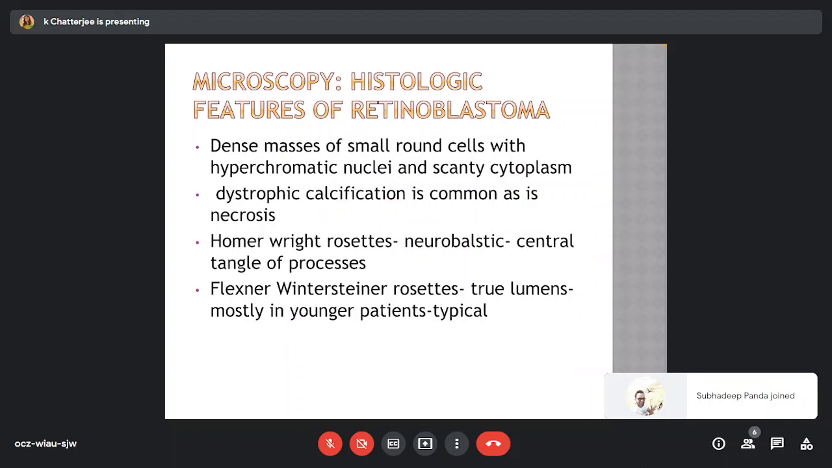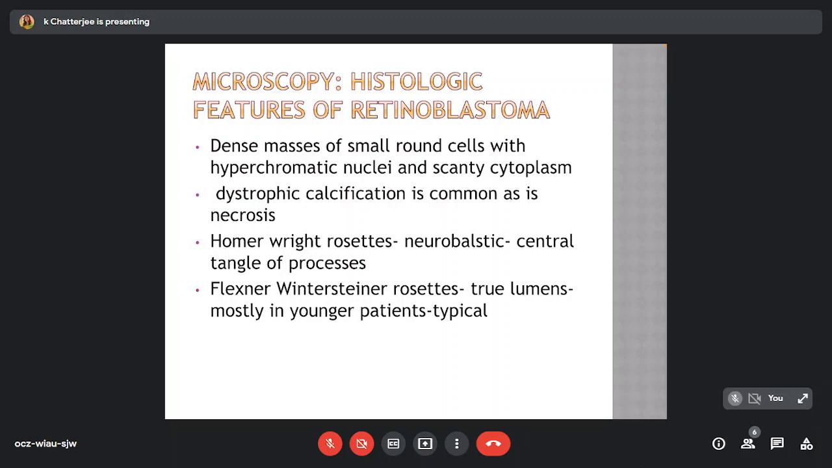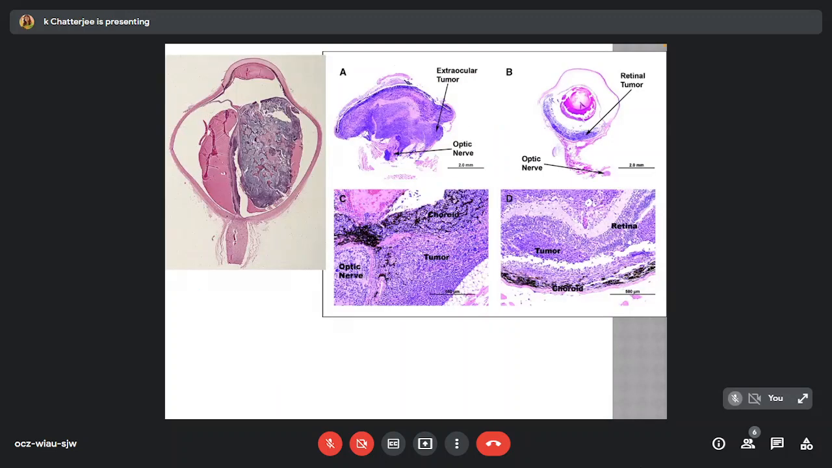On microscopy, the tumor appears as dense masses of small round cells with hyperchromatic nuclei and scant cytoplasm, with commonly seen areas of dystrophic calcification and necrosis. Two types of rosettes, Homer Wright with a central tangle of processes and Flexner-Wintersteiner with true lumens, are often found.